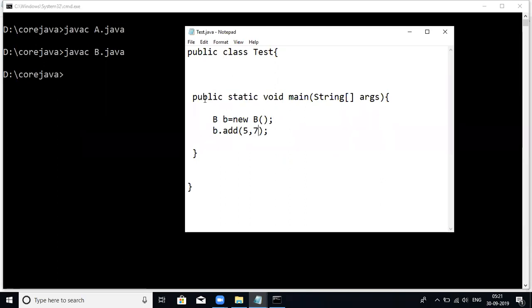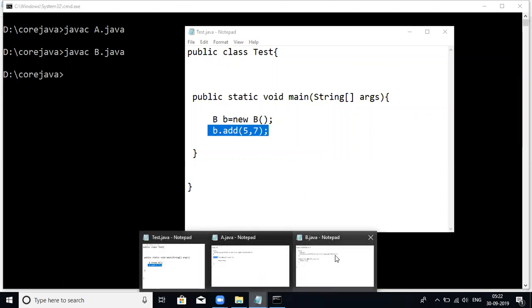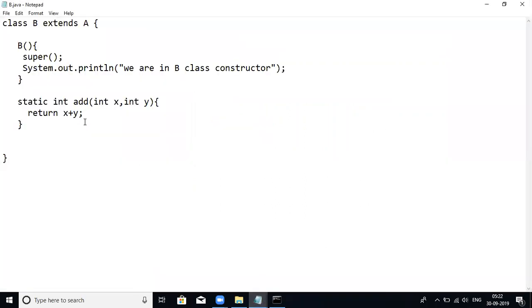So you guys know very well how the JVM works at this line, right? JVM checks what the reference variable is holding. I'm talking about the JVM, not compilation. What is the object held by that reference variable? B, sir. B. And it will open B and look for a method add which takes two int parameters. Is the method available in the B class? Yes, sir. Then it executes that method.